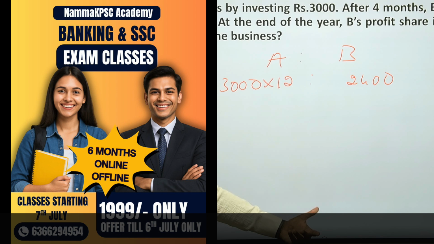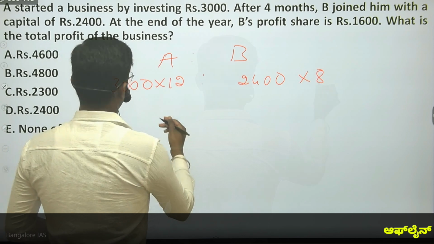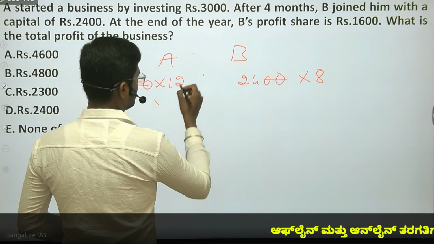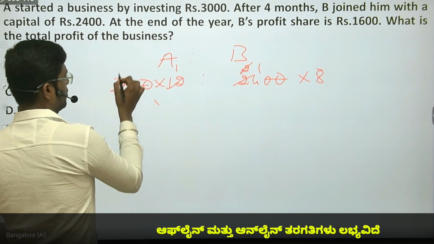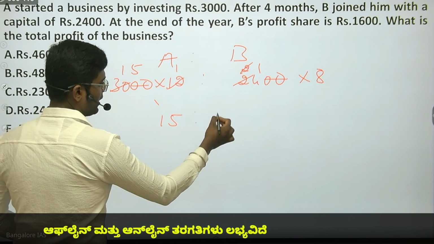After 4 months B joins, which means for the first 4 months B is not there. Out of 12 months, 4 months is not there, which is 8. So now see, 2 zeros get cancelled. 12 1 times, 12; 2 1 times, 2; 12 2 times, 24, 2 15 times. So this is 15:8.